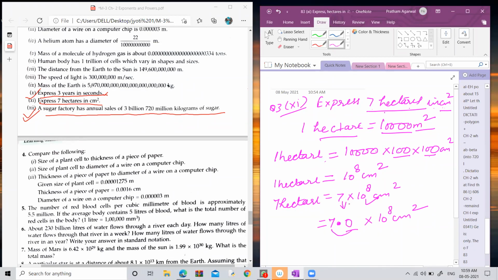7 into 10 to the power 8. Now in this way, you have converted the hectare into the centimeter square, but we have to write the answer in the standard form. And in the standard form, there should be a decimal. So we can write 7 as 7.0 into 10 to the power 8, because this is a whole number, and you have written this whole number as a decimal number where the decimal part is 0. So there is no difference. The values remain the same. So this is your answer.